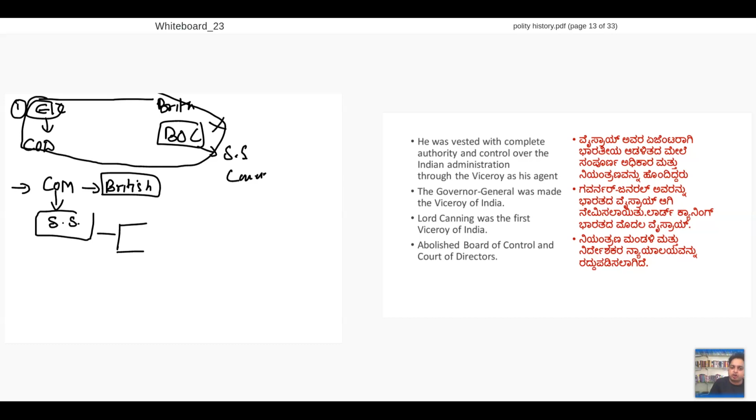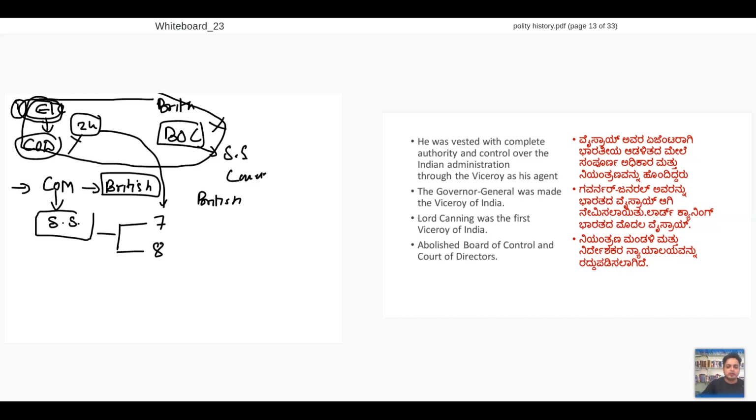This BOC is gone. EIC COD is also gone. Of these 15 members, 7 members will be from the East India Company's 24 members. And the remaining 8 members are appointed by British.